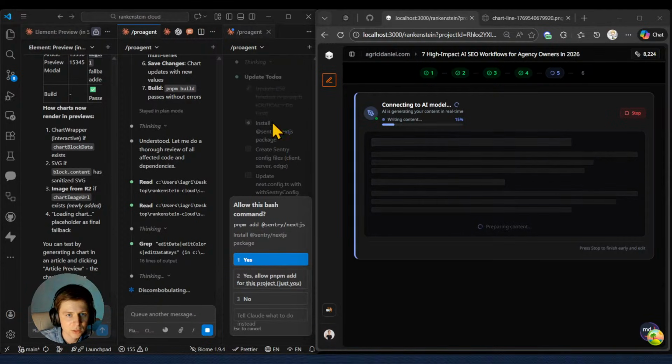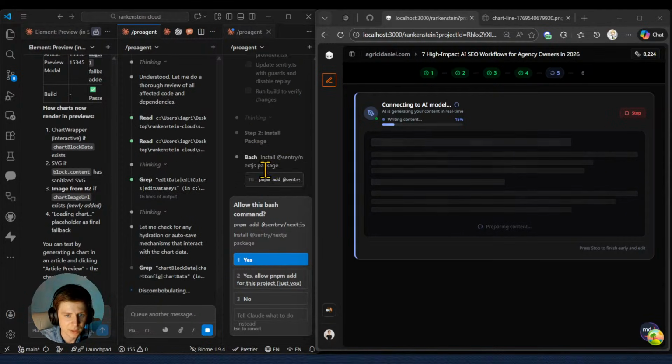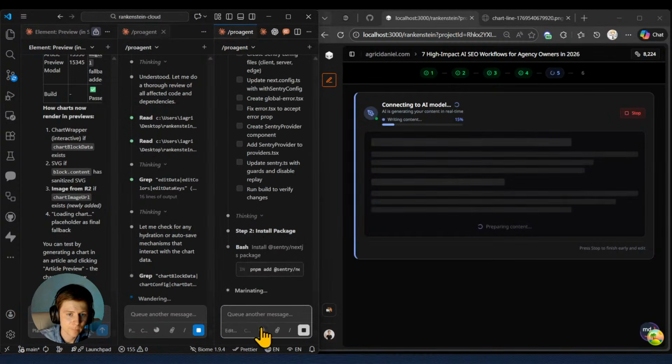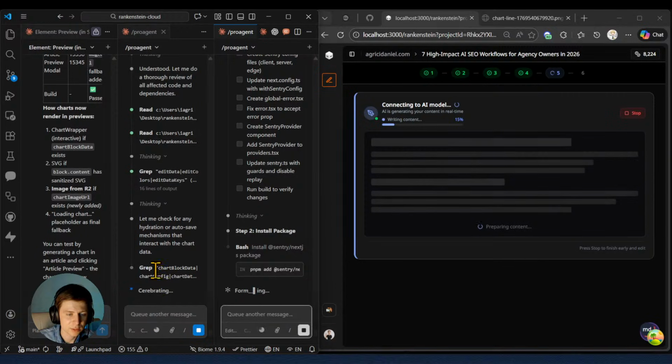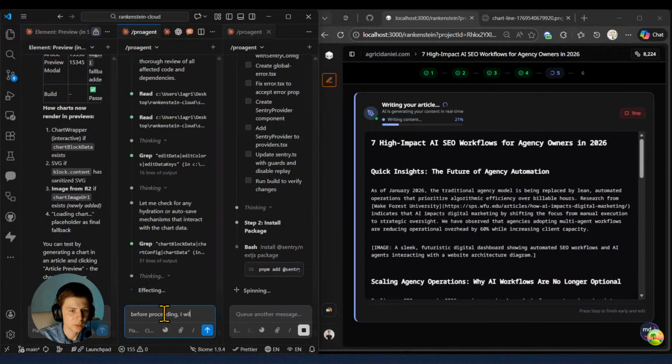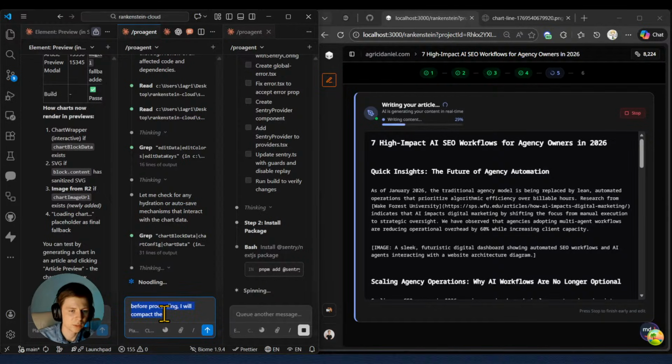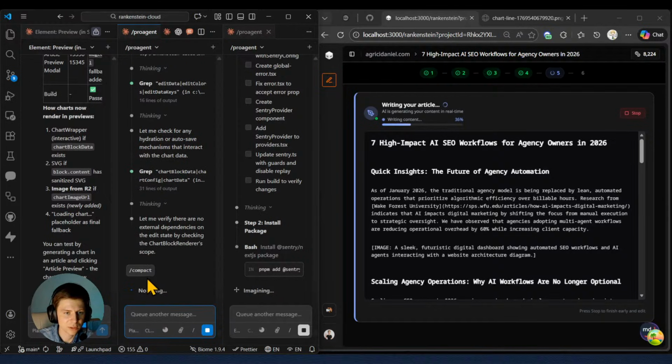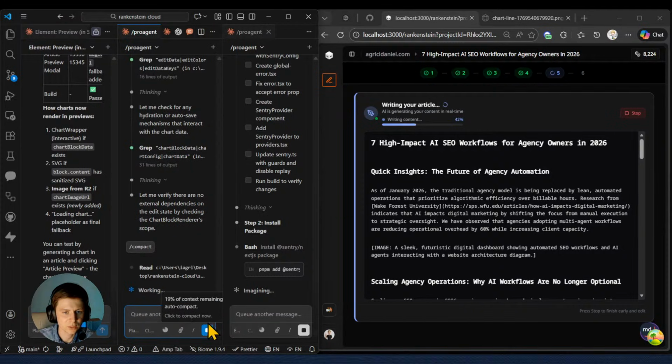So this agent will install Sentry right now. I'm gonna press yes. And here we still have 25%, 19% of context. So before proceeding, I will compact. I'll just straight away compact right now so we can have more context window.